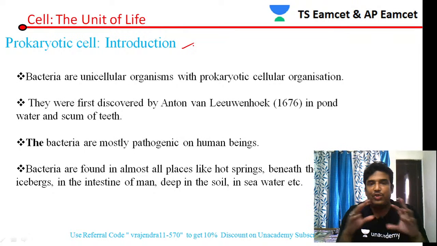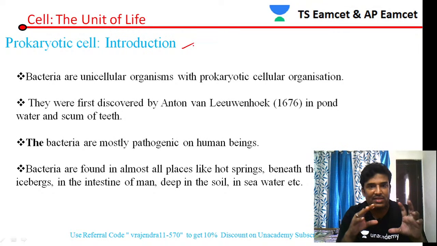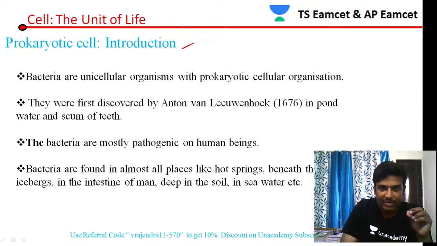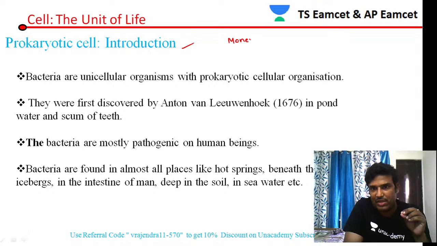According to Whittaker classification, Whittaker has given the 5 kingdom classification. In that, these prokaryotic organisms, the monerans, are placed in a kingdom called Monera. In the 5 kingdom classification of Whittaker, prokaryotic organisms like bacteria are placed under the kingdom Monera. This kingdom Monera contains solely one organism, that is bacteria.